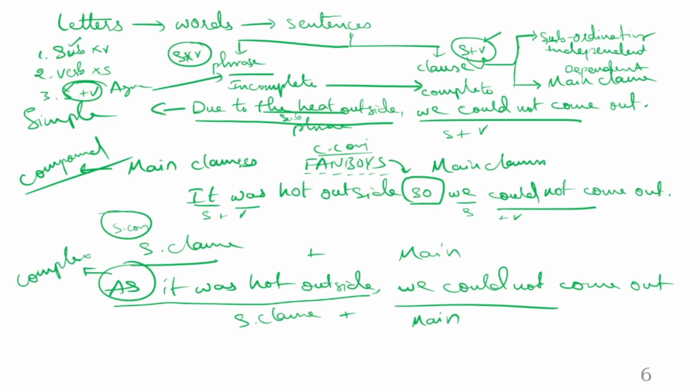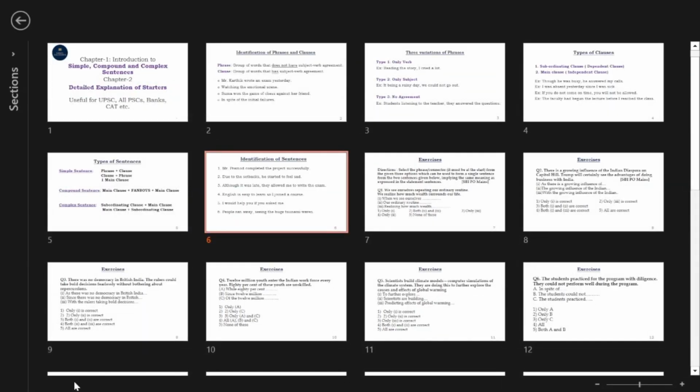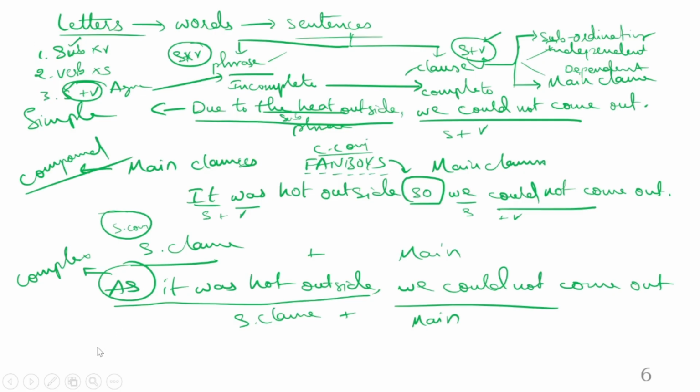Clear? This part is called what? Complex sentence. So if you look at the combinations like this, from the very beginning, from letters to words to sentences, a sentence is either a phrase or a clause. Phrase is a group of words that doesn't have subject verb agreement. Clause is a group of words that has subject verb agreement. Again, clause is two types, phrase is three variations. If you can understand this background properly, we are going to rock the next session, where you will see all combinations of sentences.